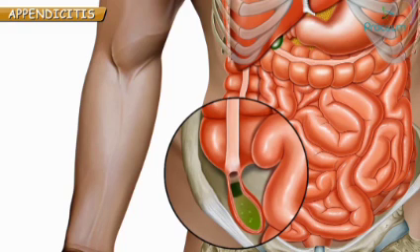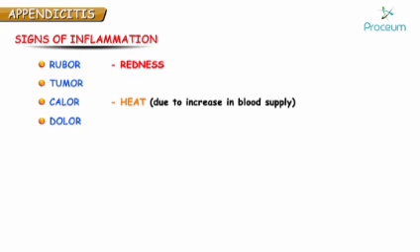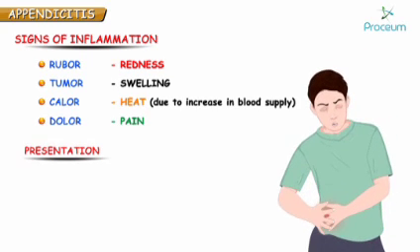Please understand, now the secretions are not just fluid and mucus, they have become purulent and infectious, which then leads to inflammation of appendix. Since appendix is inflamed now, signs of inflammation should automatically come into your mind. Rubor, tumor, calor, dolor. So appendix is red, it is hot, it has grown in size and it is causing severe pain. Now by this information, tell me, how patient will present to you?